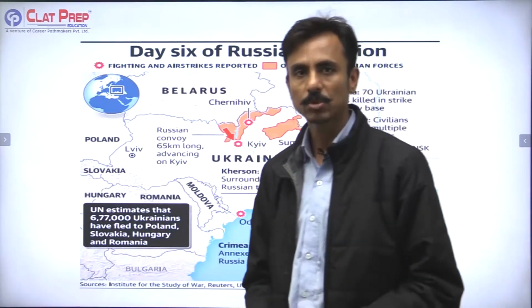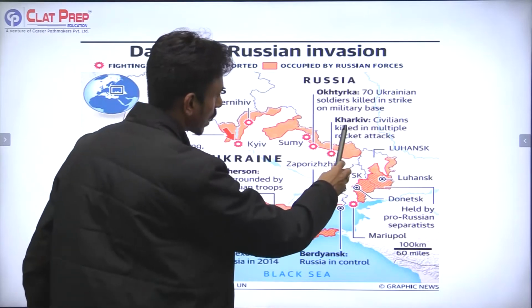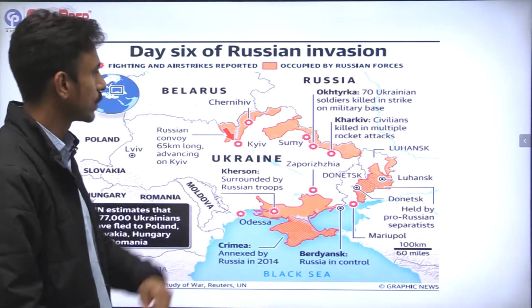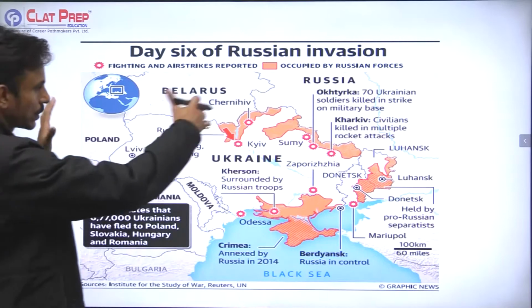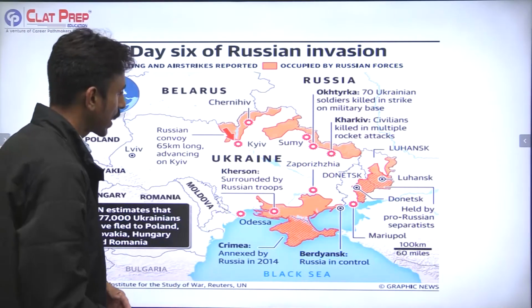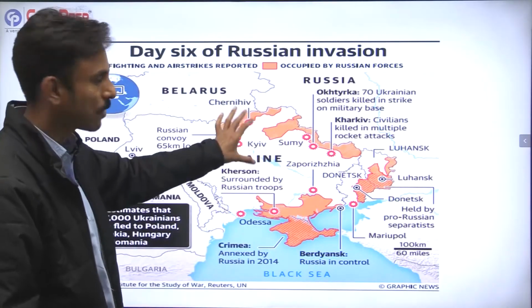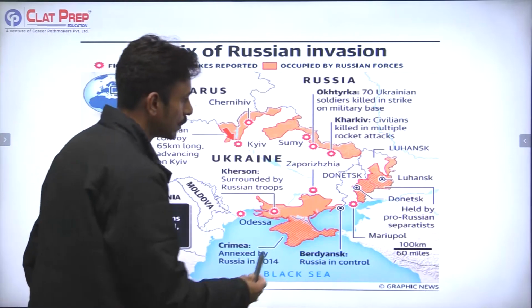At the same time, we also saw that an Indian MBBS student was killed in a place called Kharkiv in Ukraine. You know, guys, that 6 days back Russia invaded Ukraine and it is trying to surround Kyiv and hold power over Kyiv, correct?